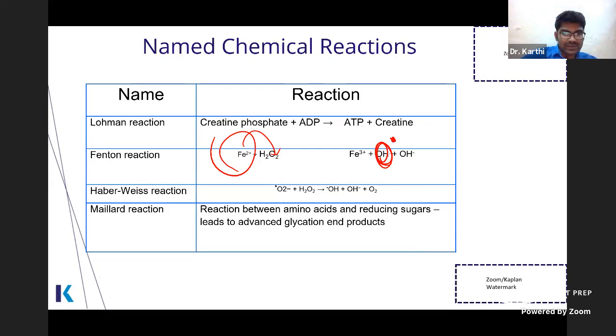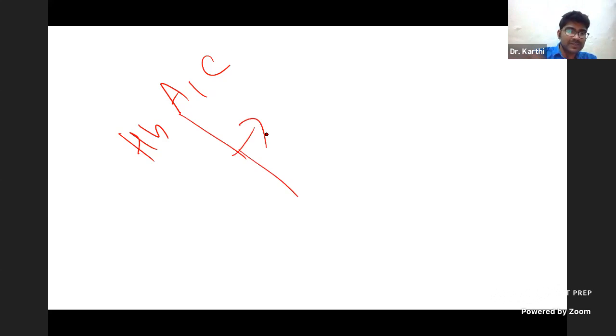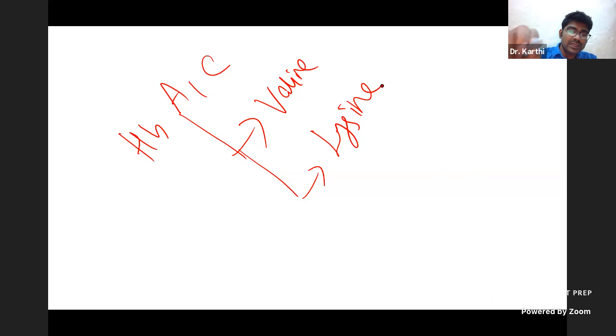This reaction, Maillard reaction. Maillard reaction is the reaction between amino acids and reducing sugars. So this leads to formation of glycation, advanced glycation end products, HbA1c. In HbA1c, I remembered this point. In the latest edition of the textbook, it's not just valine, it is also lysine. So in HbA1c, glucose is attached to valine as well as lysine.